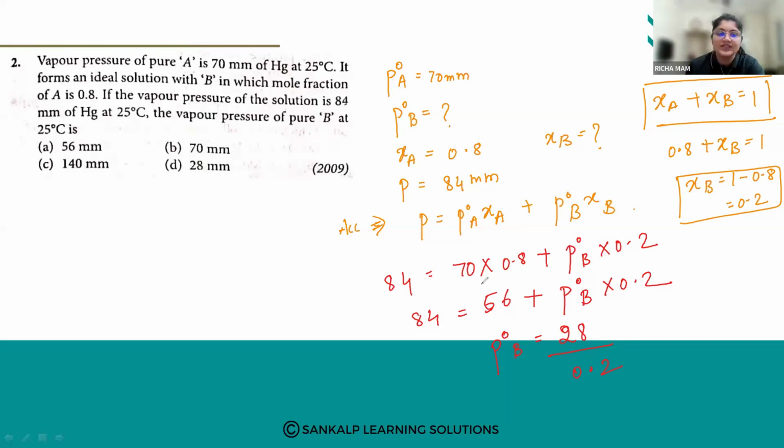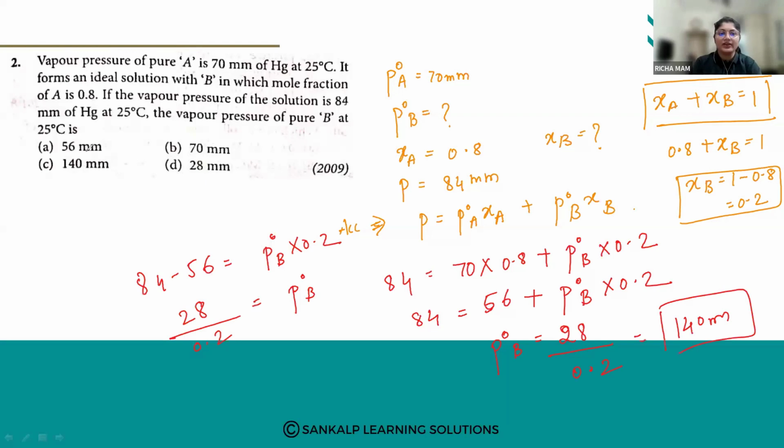So this 56 when it comes here, so it becomes 84, minus 56. Okay, so here 84 minus 56 equals psi naught of B into 0.2. So this becomes 28, divided by 0.2, like this. So for easy, it is 140 mm. Are you getting the same, everybody? So I got C as the option.